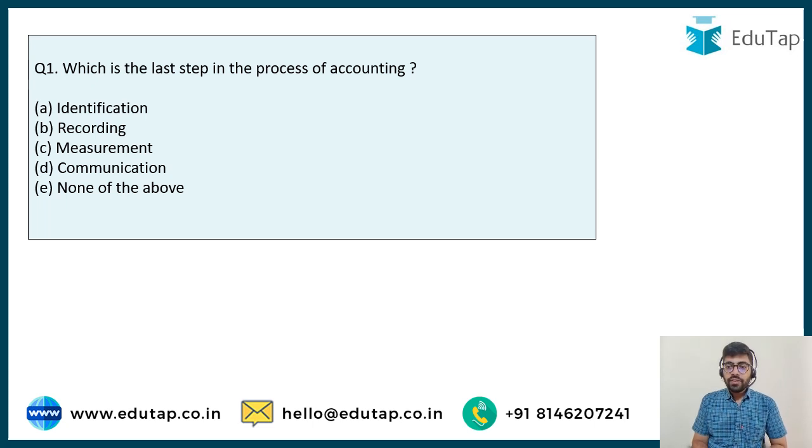So let's start with the first question. And the question is, which is the last step in the process of accounting? So now this is the first question, and we are asking about what is the last step in the process of accounting. So you can be sure that after solving this particular question, we are going to cover all the steps involved in the process of accounting. So options are identification, recording, measurement, communication, or none of the above.